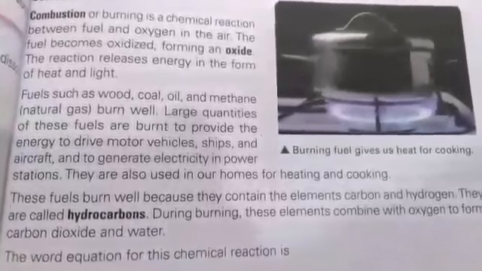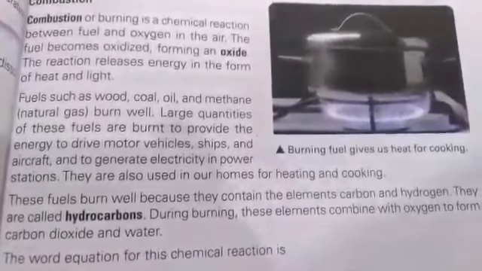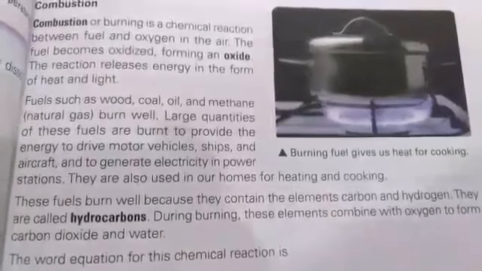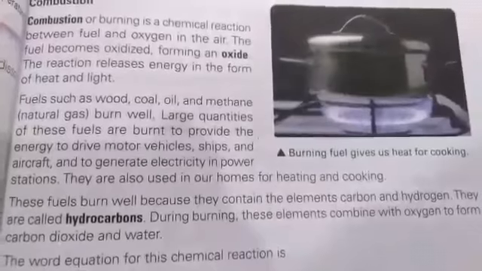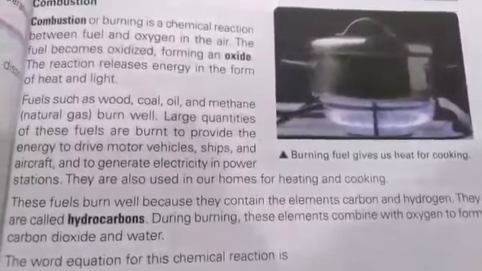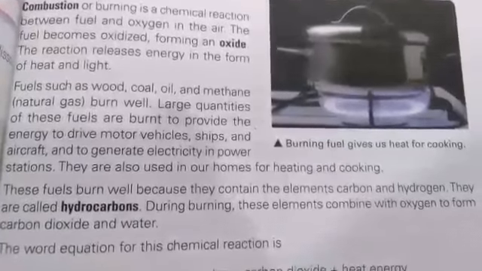There are different types of fuels which we use like wood, coal, oil in the form of petrol, kerosene oil, diesel, and gas, methane gas, sui gas. Methane is the main component of sui gas. We use these fuels for different purposes.